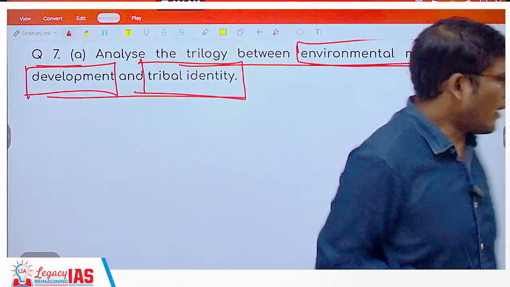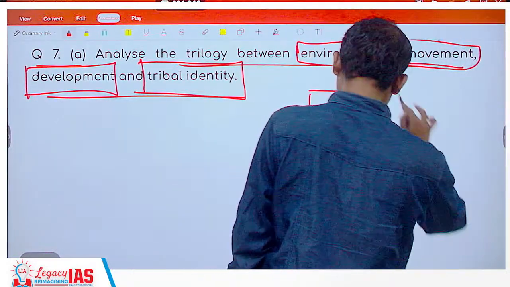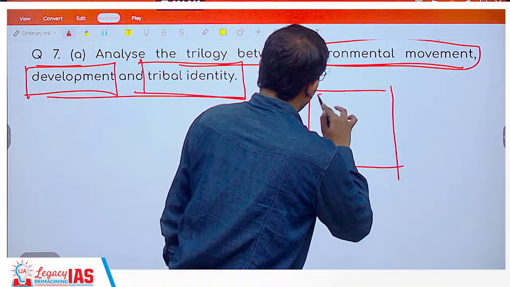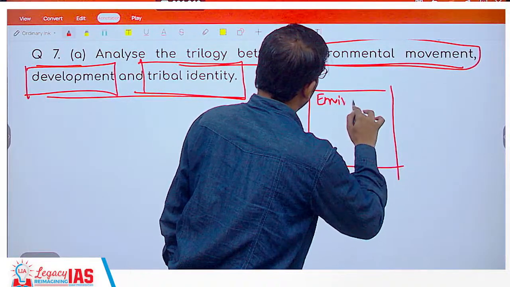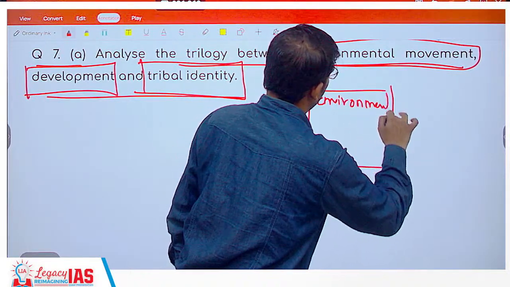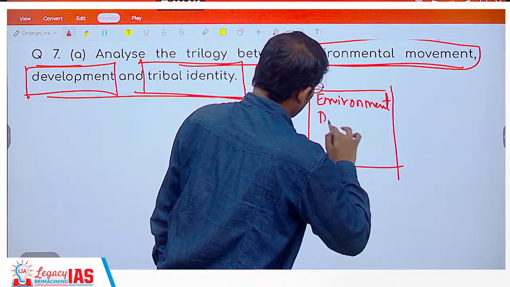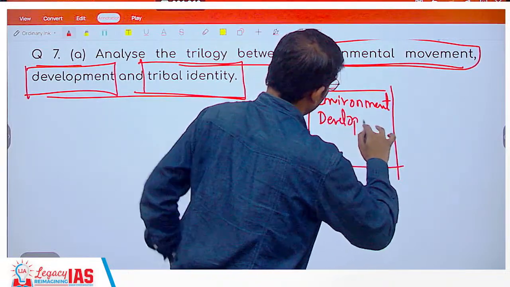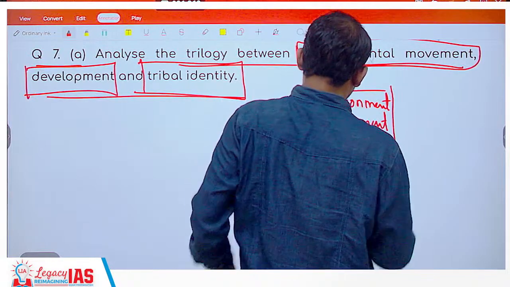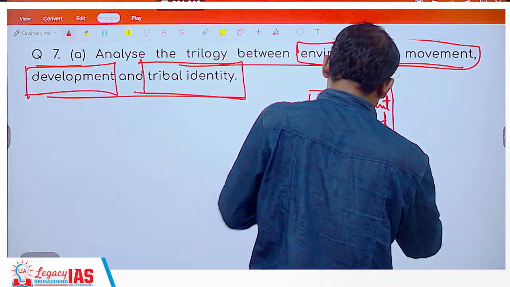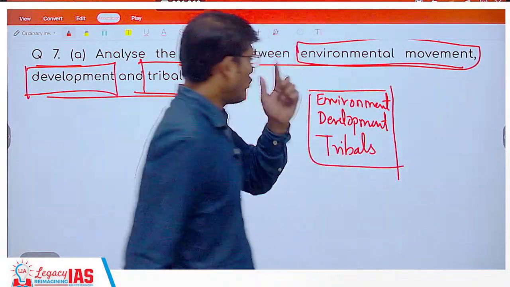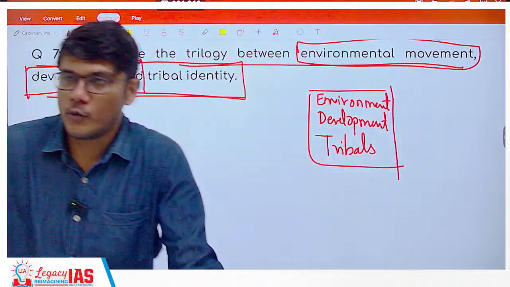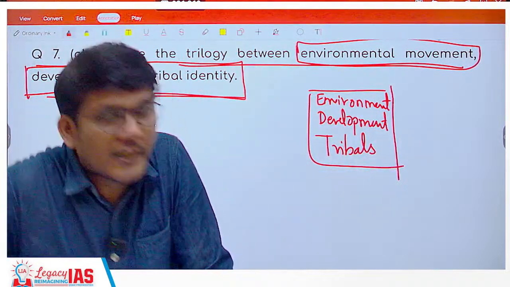In a region, of course the environment is important to protect, the trees, plants, animals, etc. At the same time, development is also needed. At the same time, the tribals are also residing in this area. So all these three things are present together and need to be looked at.